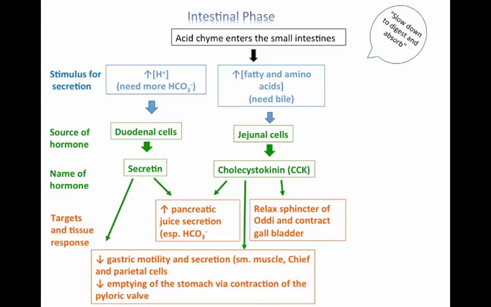In addition to those effects, cholecystokinin has receptors on the sphincter of Oddi and on the gallbladder. Since bile salts are needed to emulsify those fats, the contraction of the gallbladder causes a larger rush of bile salts to be released into the small intestine, and releasing the sphincter of Oddi increases the rate at which those secretions are released into the small intestine.